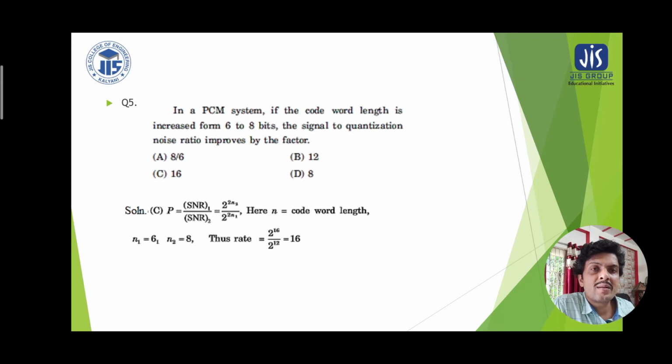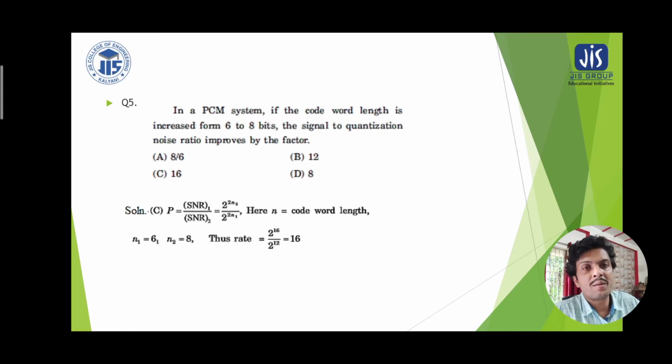So we can take the ratio of signal to noise ratios for the first case and second case, where n is the code word length. One time it is 6 bit and one time it is 8 bit, so what will be the signal to quantization noise ratio improvement.